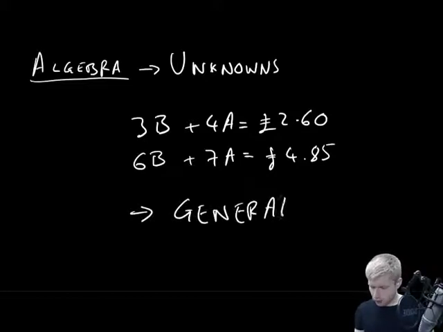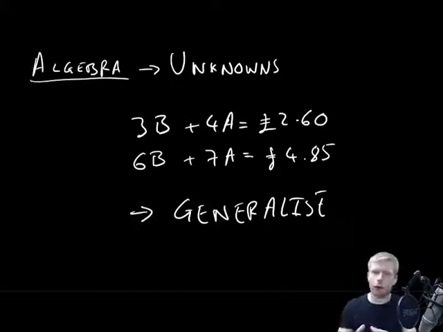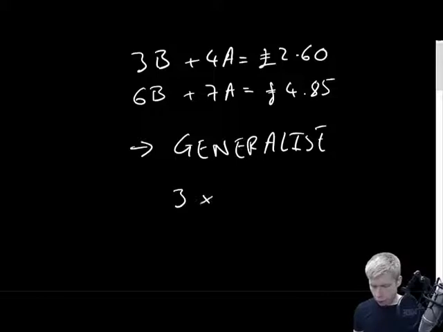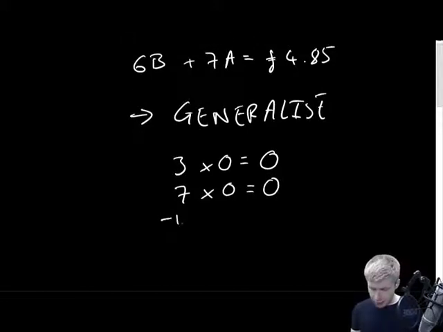So in maths, you probably realized that we have situations where there's lots of patterns and connections and things, and we're trying to explore those. Well, a lot of the time we notice something and then we think, well, okay, we can use algebra to describe what's happening there. For instance, if I take 3 and I multiply it by 0, now hopefully you know that that should be equal to 0. Equally, if I take 7 and I multiply it by 0, that would still come out as 0. In fact, if I take any number, let's say negative 10, and I multiply it by 0, it will still come out as, guess what, 0.